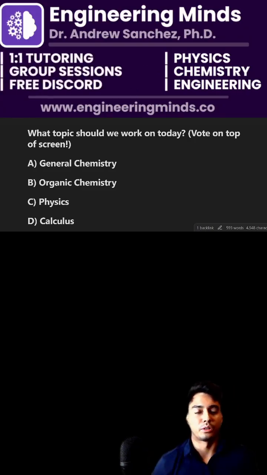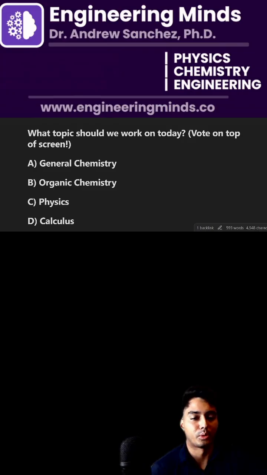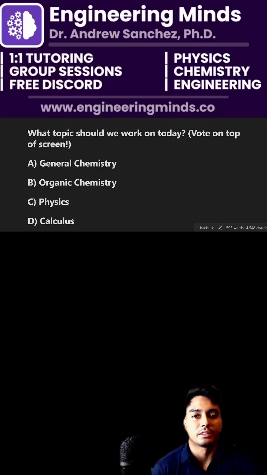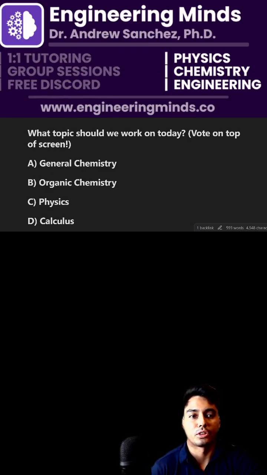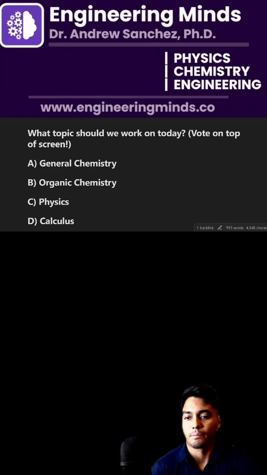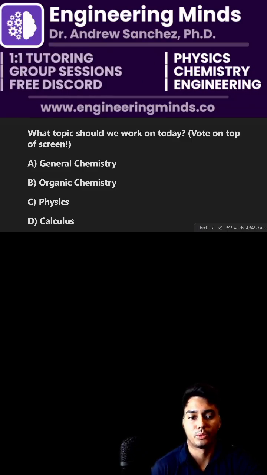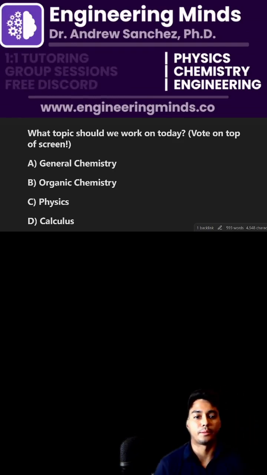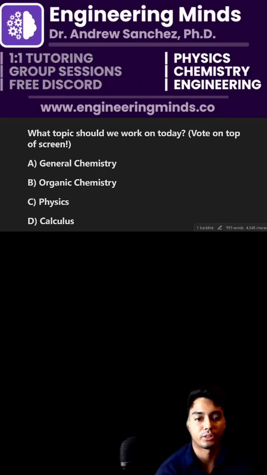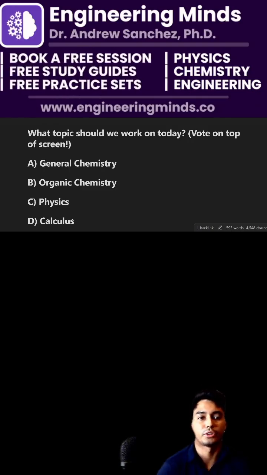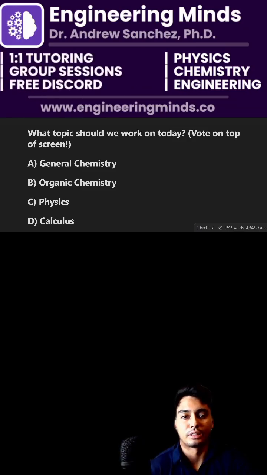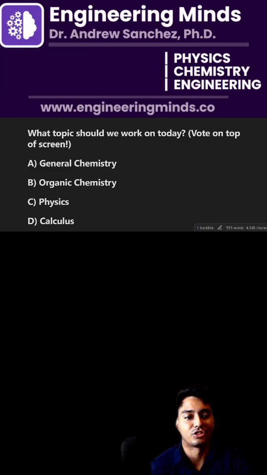Okay, 1 more minute before we get started, chat. So make sure you tap the poll on the left-hand side of the top of your screen if you haven't already. Let's see how we're doing. Got 15 minutes left on the clock. Okay, let's see how's the poll. All right, right now Gen Chem is cooking with 3 votes, OChem only 2, Physics 2, Calculus 2. So right now Gen Chem is the winner if that's what we're going to be focusing on today. So make sure you keep voting. I think that's going to be the first topic. We're going to get started in just a few seconds.